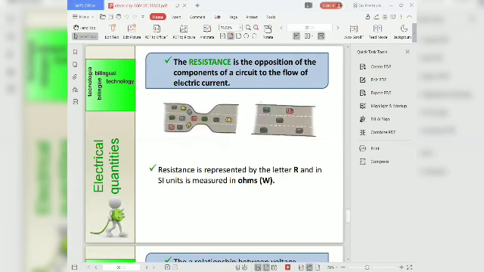Then the third quantity is resistance. Resistance is the opposition of the components of a circuit to the flow of electric current, and it is measured in ohms and represented by the letter R.